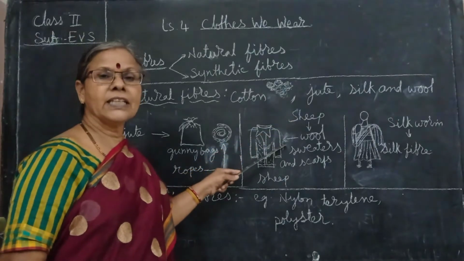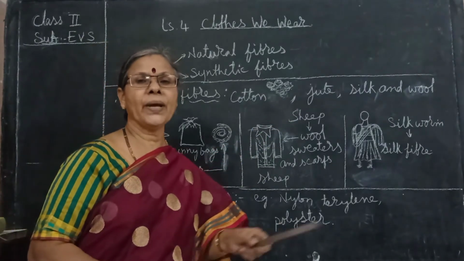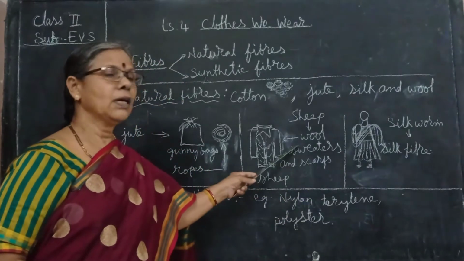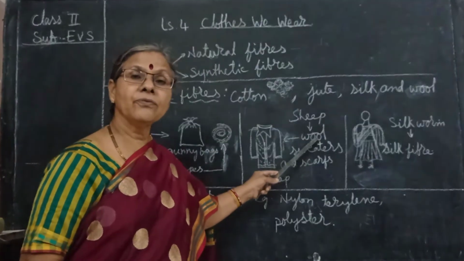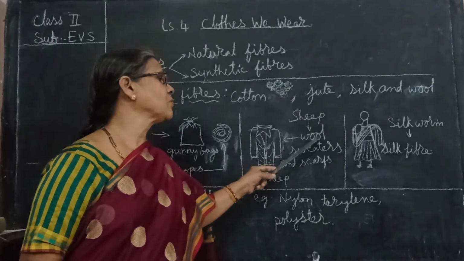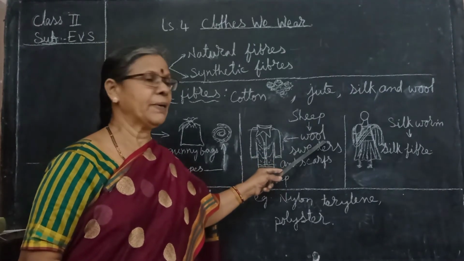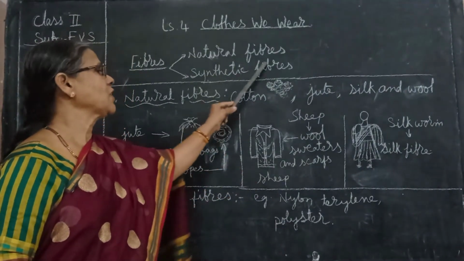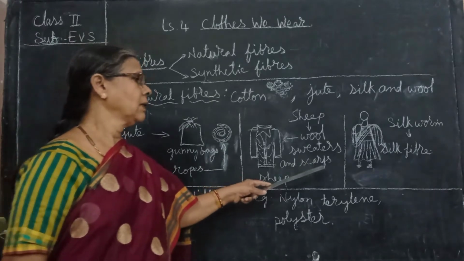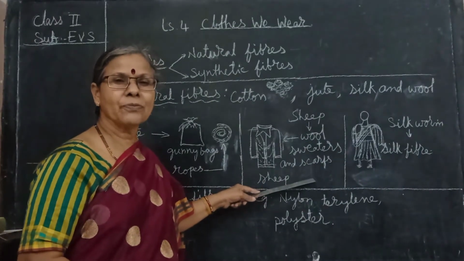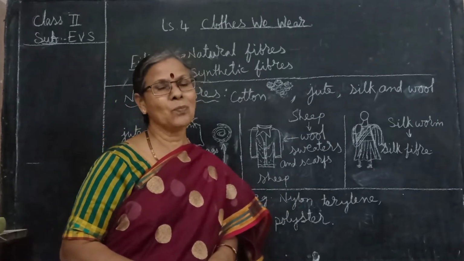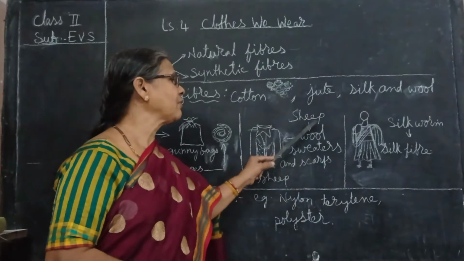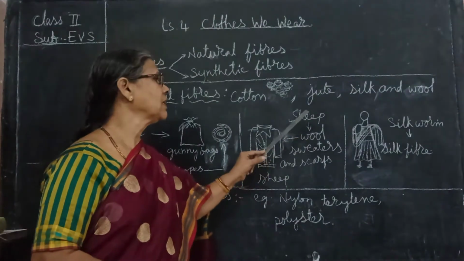Now sweaters. In the winter season, what do you wear? You wear sweaters, isn't it? From where do we get these sweaters? From the wool. Wool, from where do we get this wool? We get this wool from the sheep. It's an animal, so that's why this is a natural fiber. Even scarves protect us from the cold, no? It will not let out the body heat, so it keeps us warm. So wool we get from the sheep.